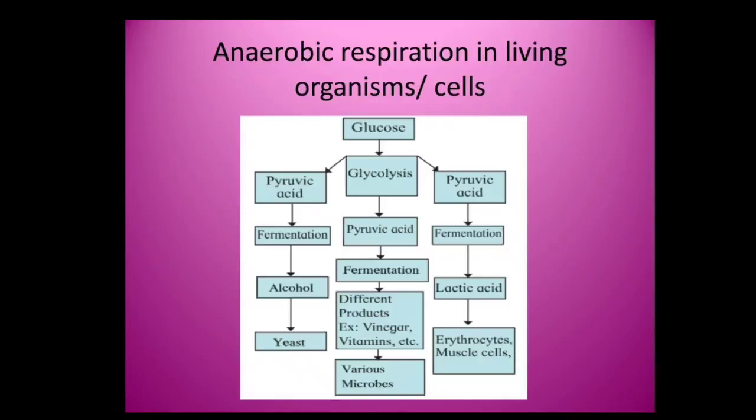Glucose is incompletely oxidized and a lesser amount of energy is obtained in this respiration. Pyruvic acid produced through glycolysis is converted into organic acids or alcohol with the help of some enzymes in this process. This is called fermentation.